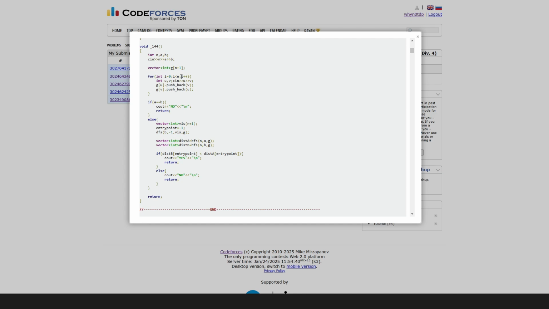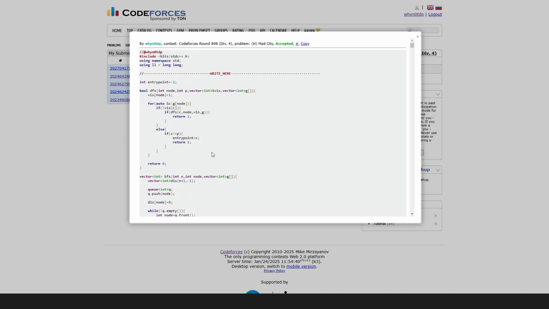First we took the inputs N, A, B and then N lines of input, constructed the graph, and checked if A is equal to B, then print a no and return. Otherwise we find an entry point, and to find the entry point we do a DFS and then do a BFS twice, from each of the two persons, and then just check if the thief, that is Valerio, can reach this entry point before Marcel. And if he is able to reach before him, then just print a yes. It means that he is now a part of a cycle and can escape him forever, otherwise he cannot.